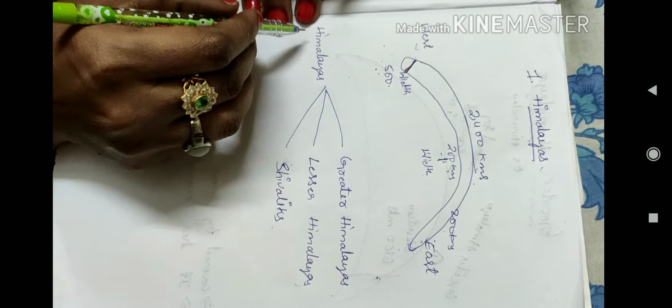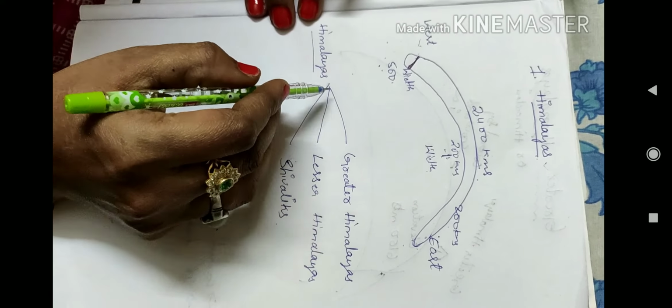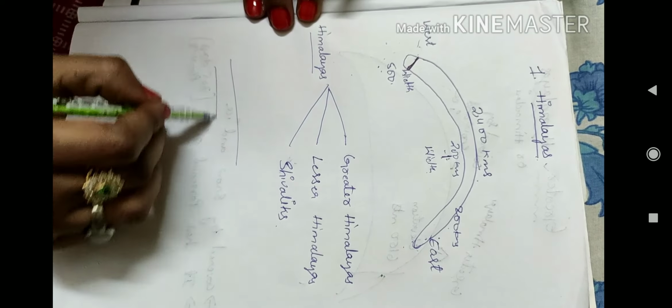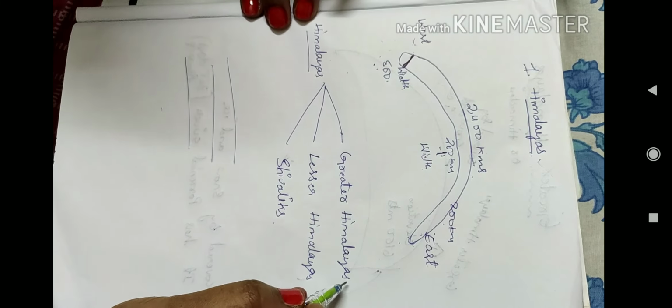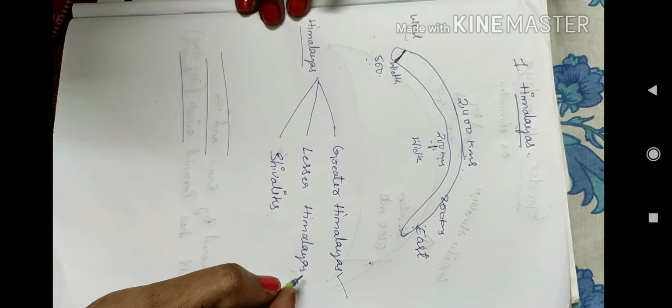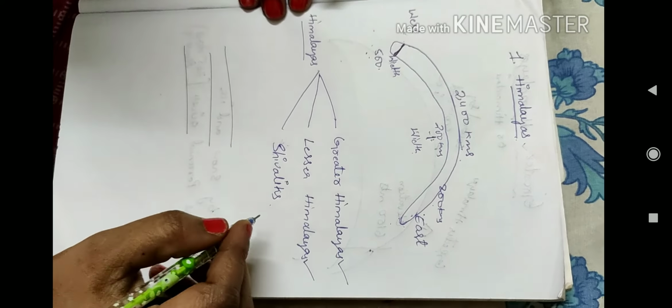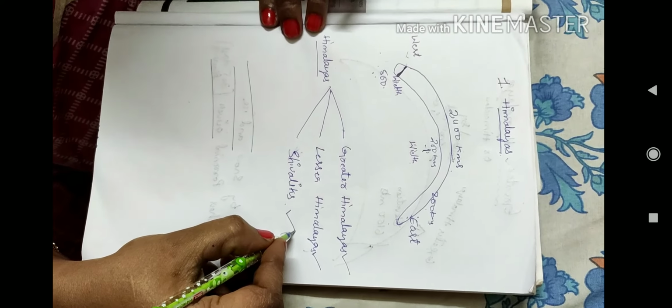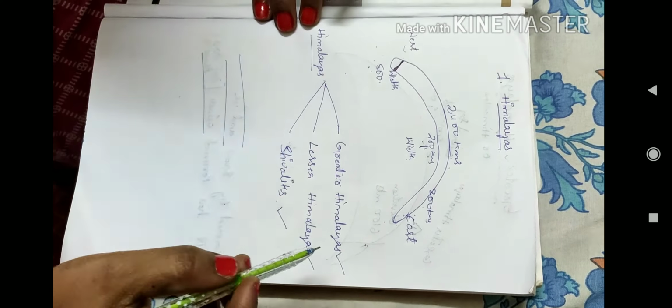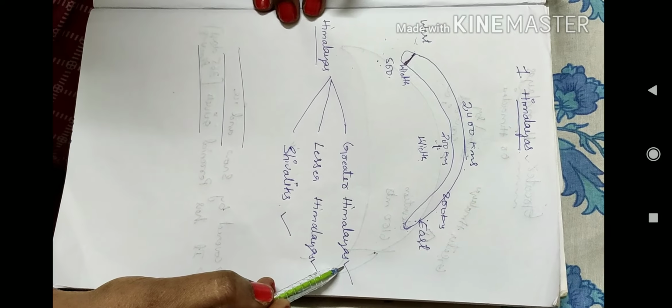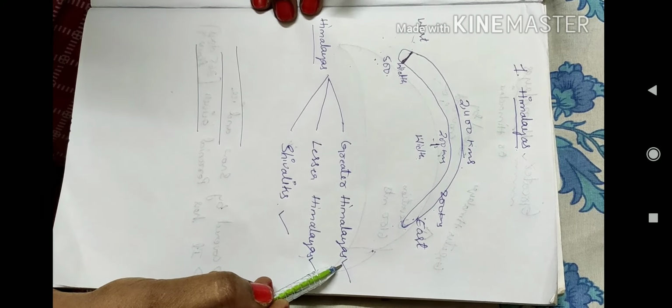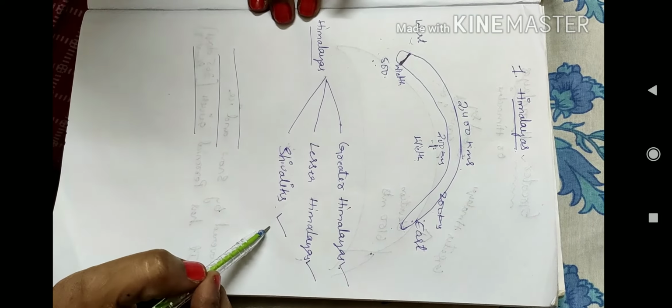Again in the Himalayas we have the three parallel ranges. The first parallel range is Greater Himalayas. The second one is Lesser Himalayas. And the last one is Shivaliks.